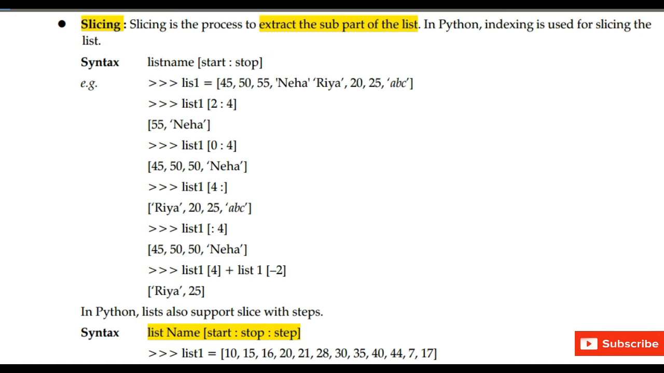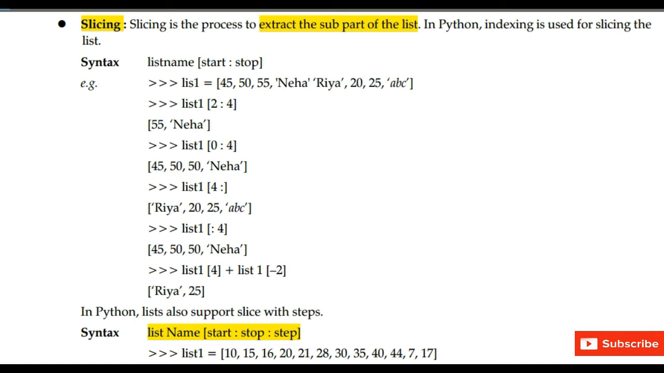So those elements which start with index value 2 and 3 will be displayed. So in the output we will get 55, Neha. Next we have written command list 1. In the bracket we have written 0 colon 4. So those elements having index value 0 to 3 will be displayed.